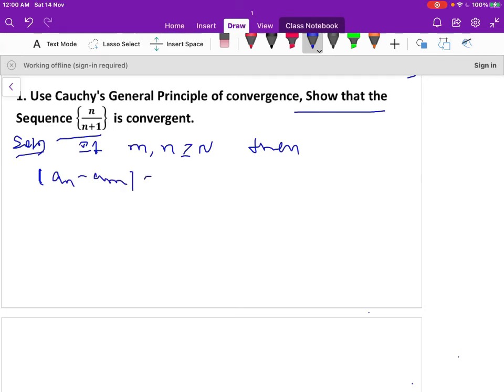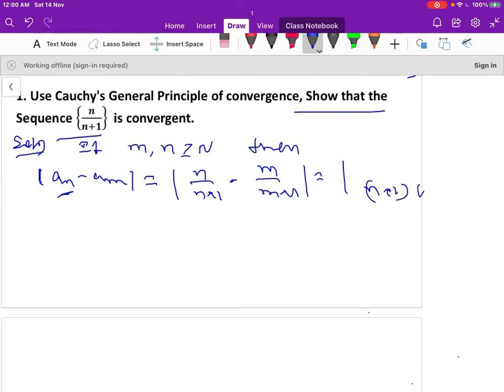a_n minus a_m, where the nth term of the sequence is n by n plus 1 and my mth term of the sequence is m by m plus 1.